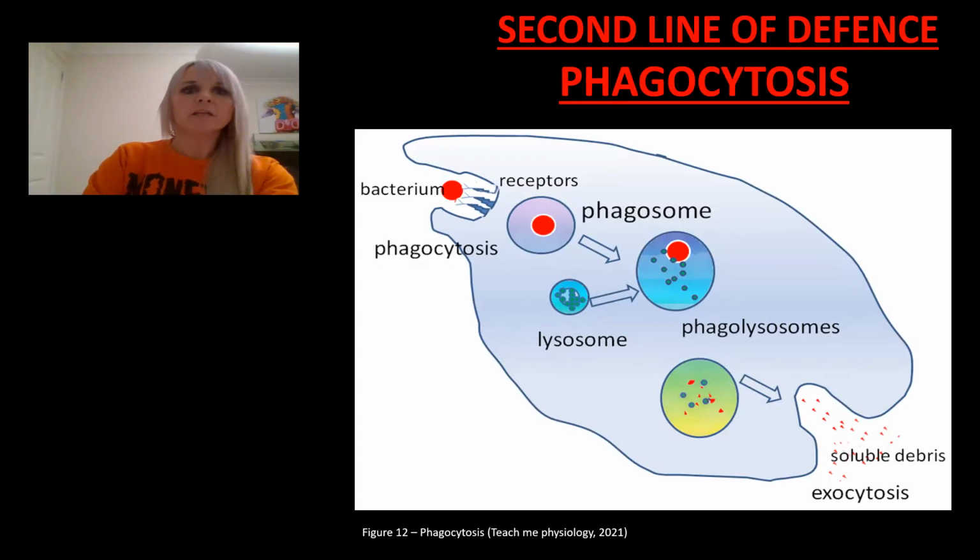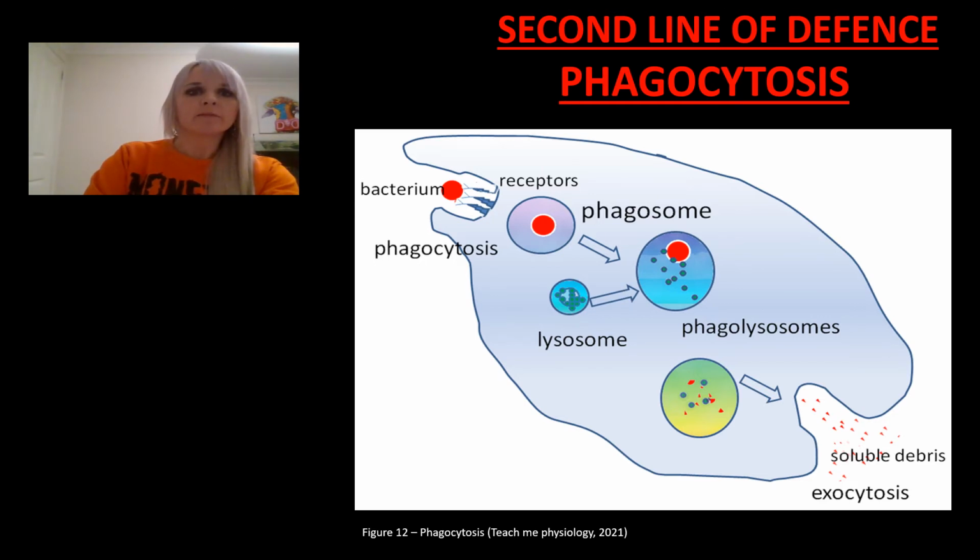As part of the second line of the defence, I will now discuss phagocytosis. Neutrophils and macrophages are both blood cells known as phagocytes, and they are engulfing cells and they are attracted to inflammation. They push through the capillary wall and enter the infective tissue, where they engulf and digest the bacteria. This is a process known as phagocytosis.